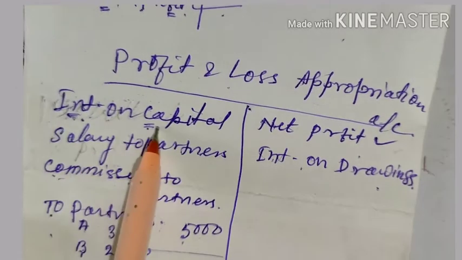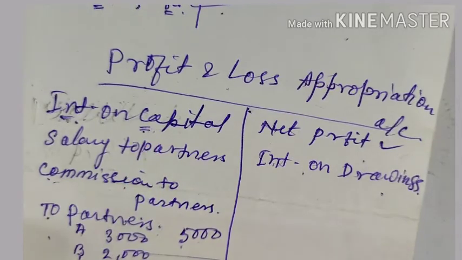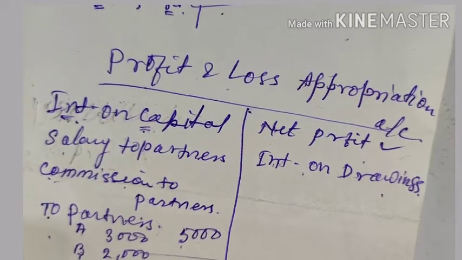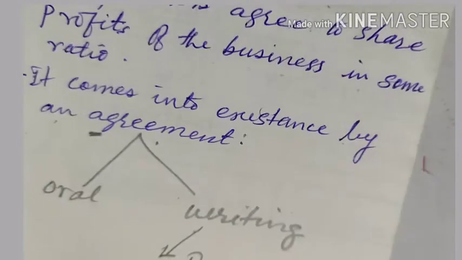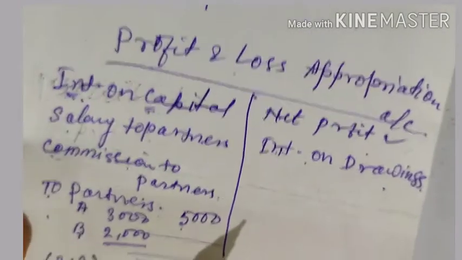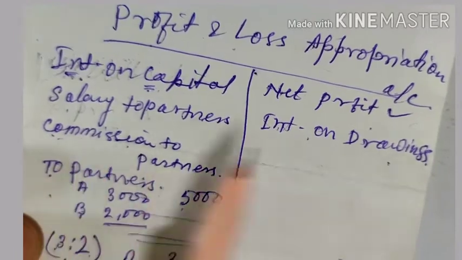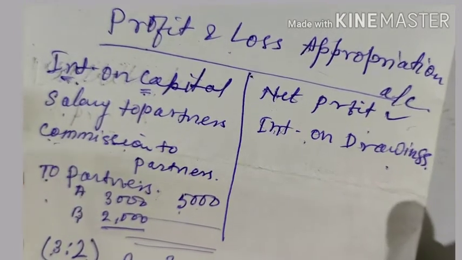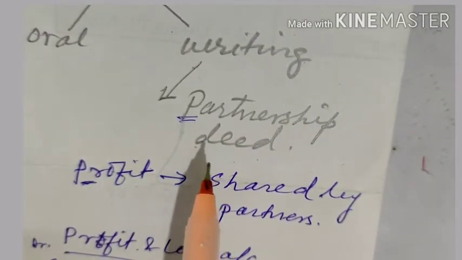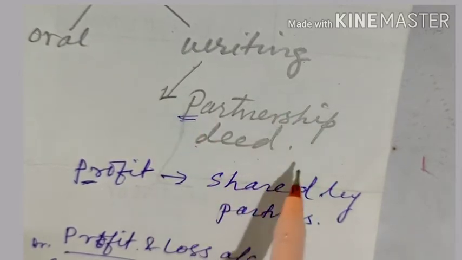Now if there is interest on capital, what rate of interest should be paid? If there is a salary, what amount of salary should be paid to the partners? If there is a commission, how much commission should be paid to the partners? How is this determined? All these are determined by the partnership deed. That means interest on capital, salary, commission, interest on drawings, all this should be calculated as per the agreement you have, or as per the clauses mentioned in the partnership deed.